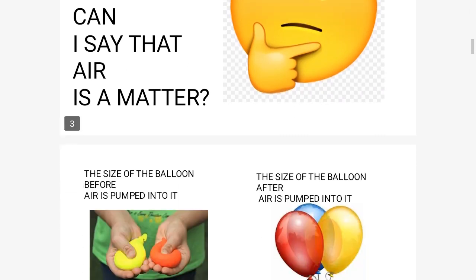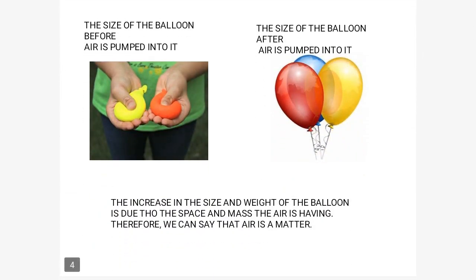The space a balloon occupies and the mass it has are very little before the air is pumped into it. After the air is pumped into it, the space it occupies increases and the mass also increases. The increase in mass and space is due to the presence of air. So from this we can say that air occupies space and has mass, so air is matter.